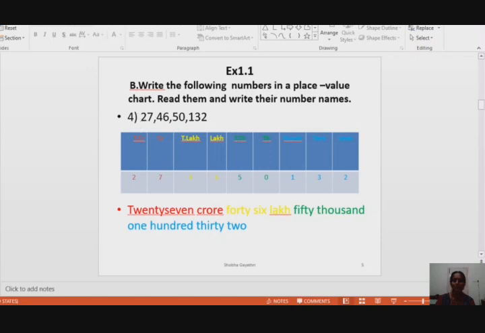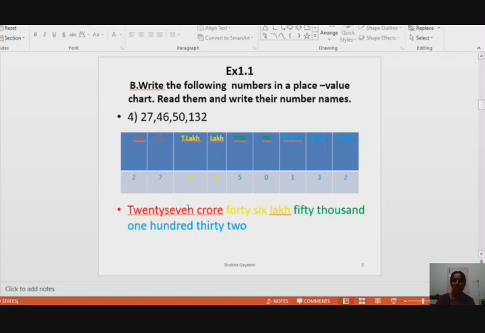Draw the table and write the places. You need not write the period's name every time. It's enough if you write the places. Then write the number corresponding to the places. Read the number together, it is 27 in the crores period.